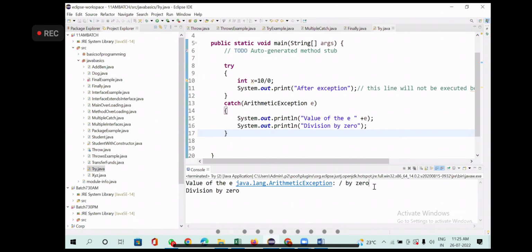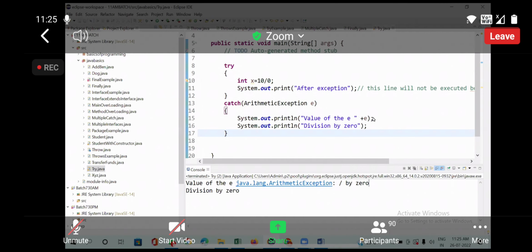At the same time, am I explicitly throwing any exception here? Who is throwing the exception? JVM. JVM is going to throw an exception. Anyhow, if there is an exception, JVM is going to throw it.